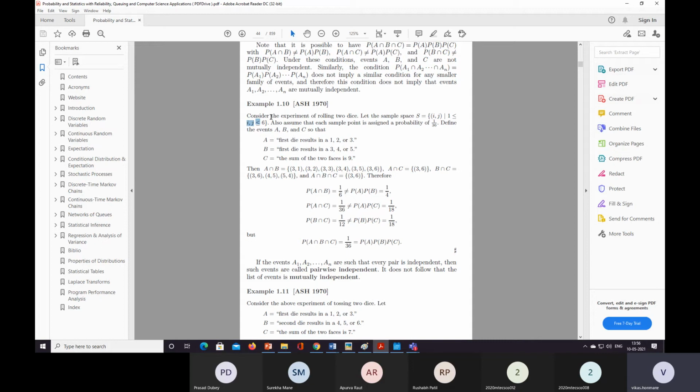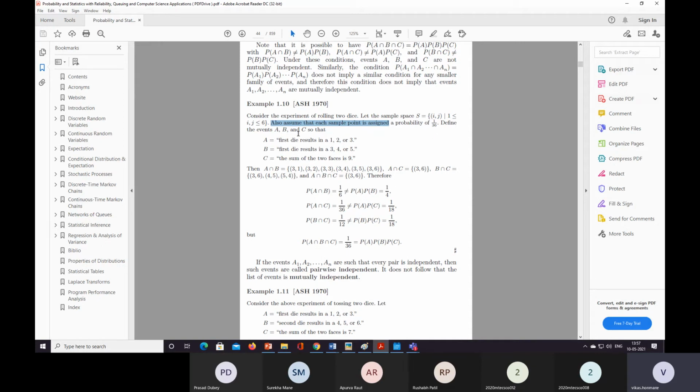Also assume that each sample point is assigned a probability of 1 by 36. As per the combination, when we roll a die, initially we get 1. On the second roll also we get 1. Then (1,2), (1,3), (1,4), (1,5), (1,6). Likewise we can get 36 such combinations, and therefore the probability is 1 by 36.